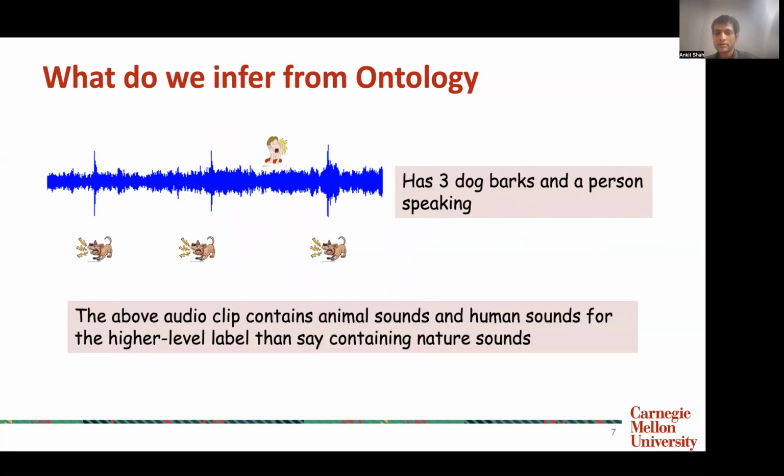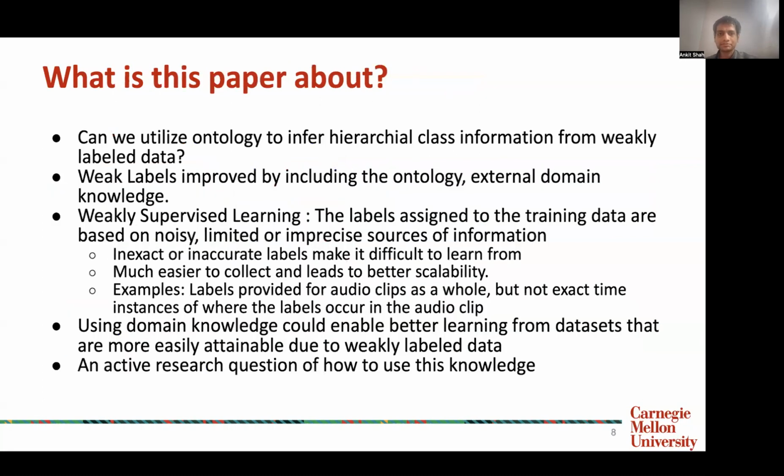So what do we infer as humans from ontology? Let's say we are given this recording, then we would say that this recording contains 3 dog barks and a person speaking. And as humans, we would also understand that this audio clip contains animal sounds and human sounds as higher level labels, rather than saying that it contains nature sounds, for example.